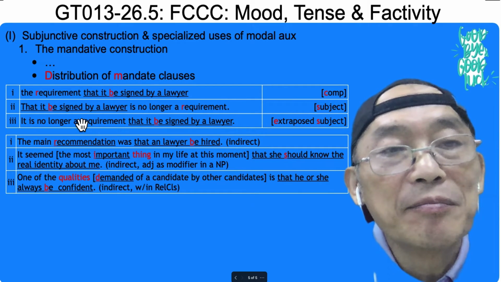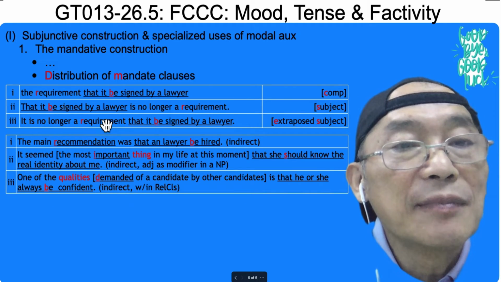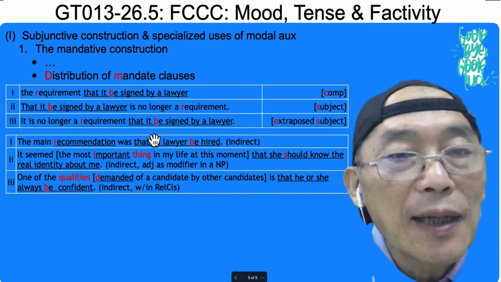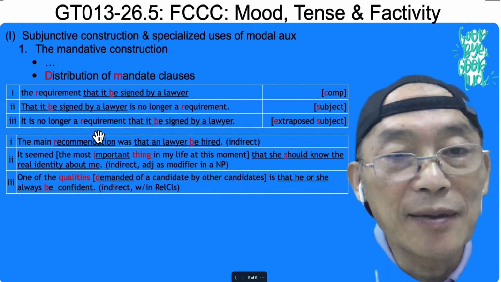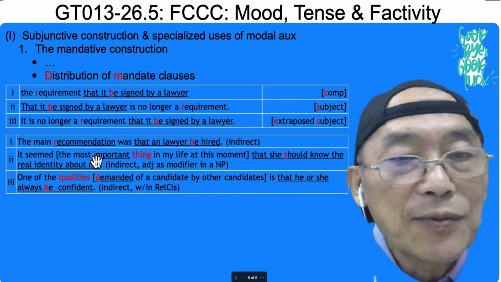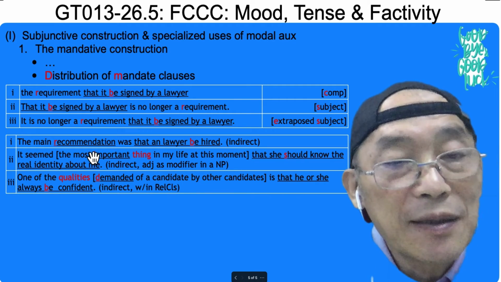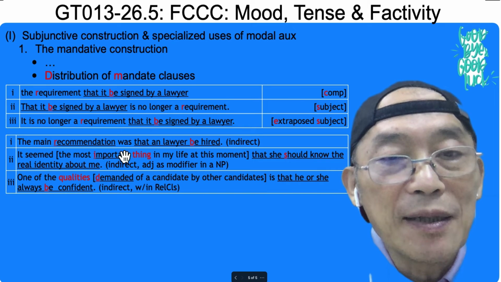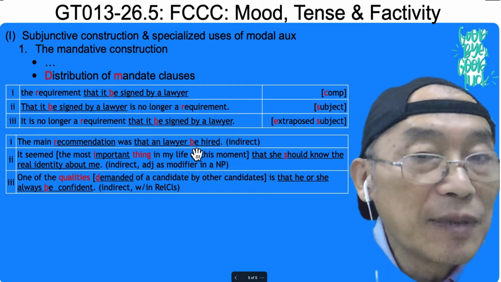So the subject, mandative, that's fine. Mandative clause as subject. Mandative clause as extraposed subject because of this mandative noun. And this one can take mandative or non-mandative. So this is the subject, and this is the subject predicative complement. But this one is mandative.